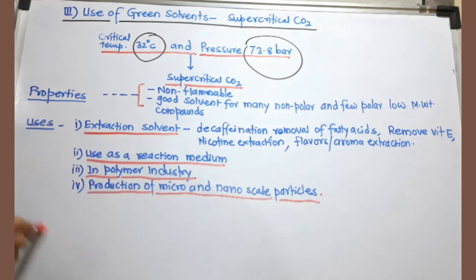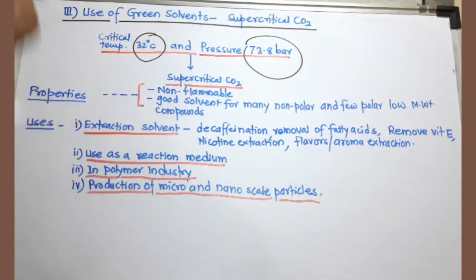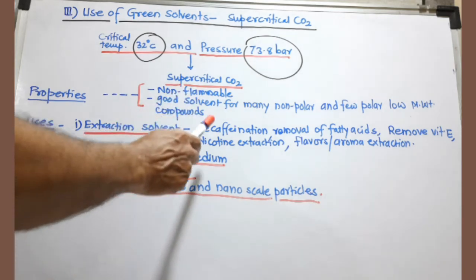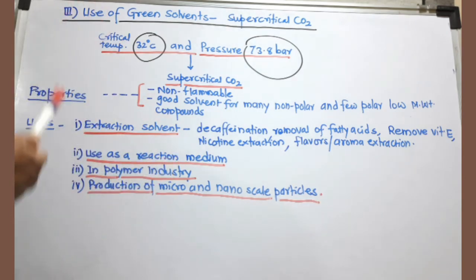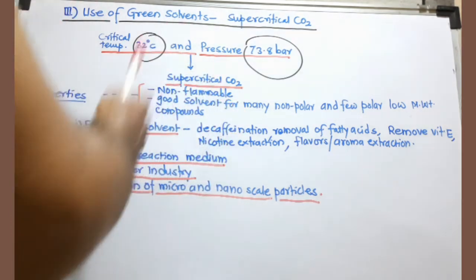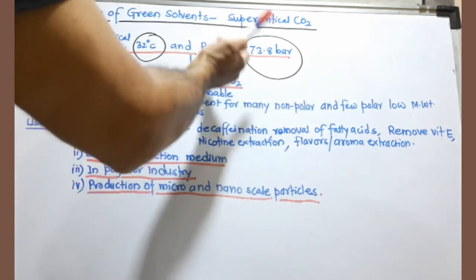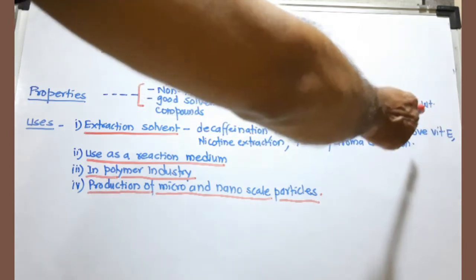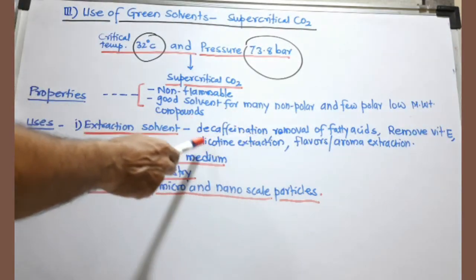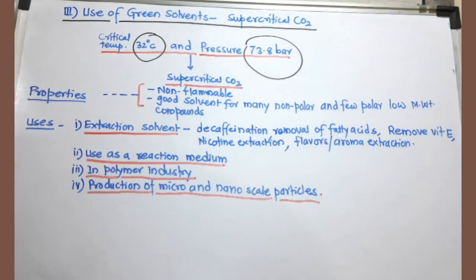But I have given here some very important uses of supercritical carbon dioxide. This solvent can be used as an extraction solvent. We can use it for decaffeination, or removal of caffeine from either tea or coffee. That is done by using supercritical carbon dioxide. We can remove fatty acids, more dangerous fatty acids, by using supercritical carbon dioxide. We can extract vitamin E from plants, extract nicotine from tobacco, and extract flavors or aroma from certain aromatic plants or many other plants.